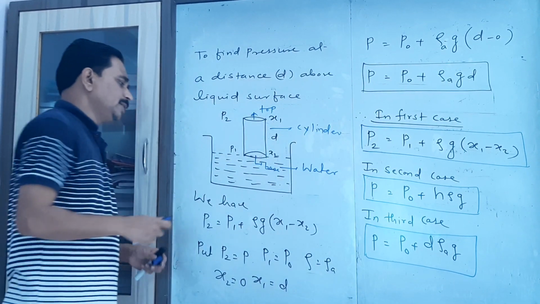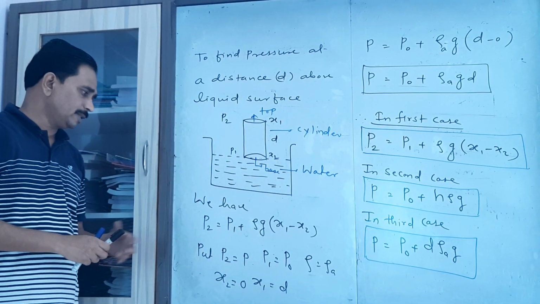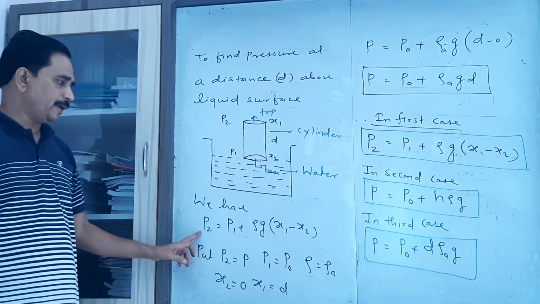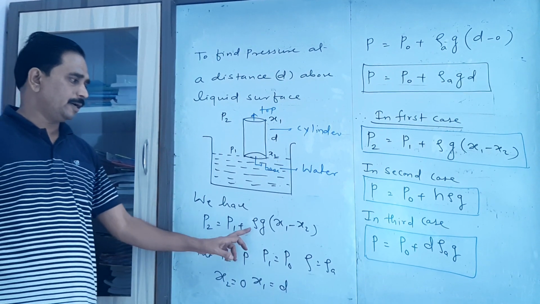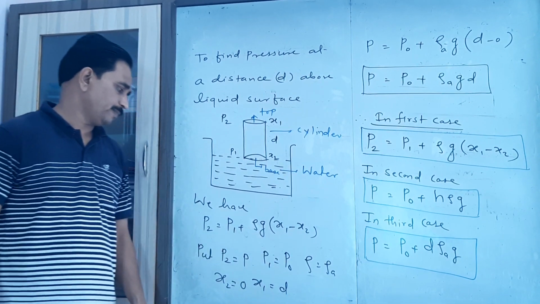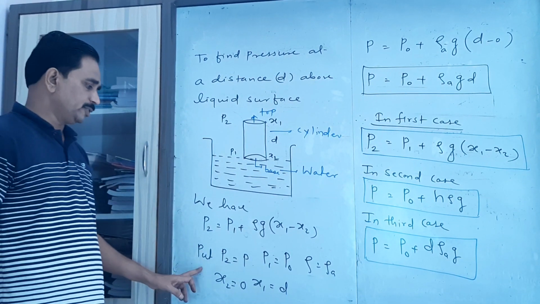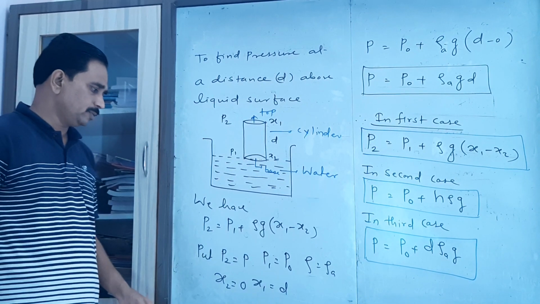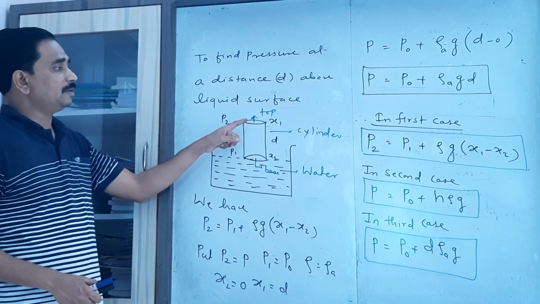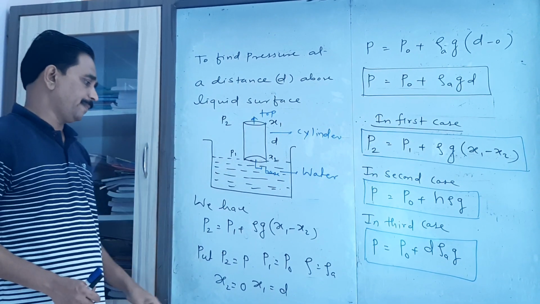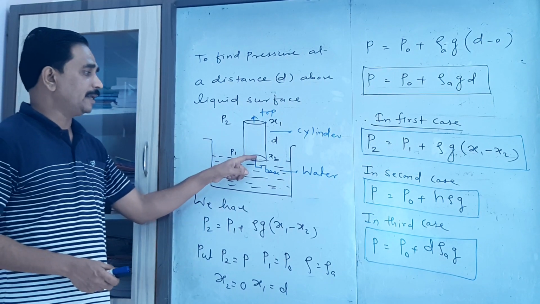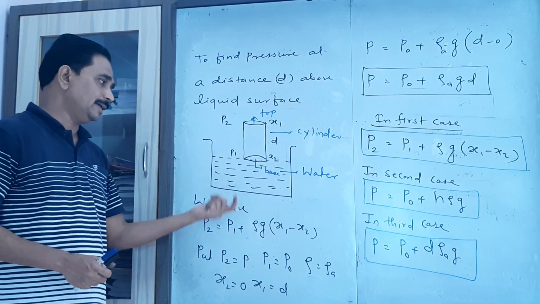Now in this case, what is the pressure? Again consider the same equation which we derived earlier, that is P2 equal to P1 plus rho g in bracket x1 minus x2. Now here you have to consider certain values, that is P2 equal to P, whatever the pressure present at the top, P1 equal to P0 as this is present in air, that is the atmosphere.